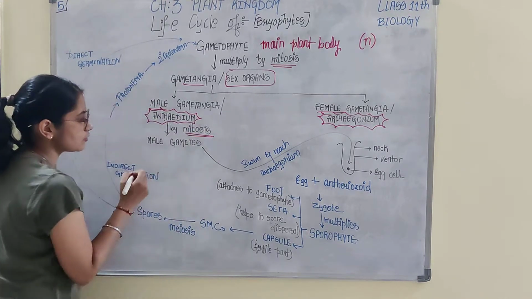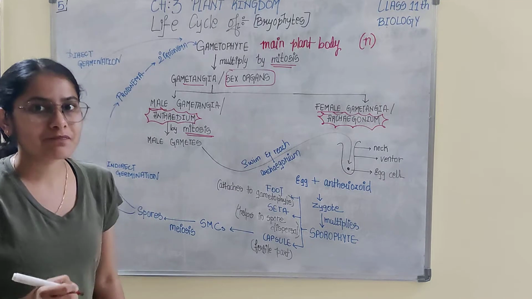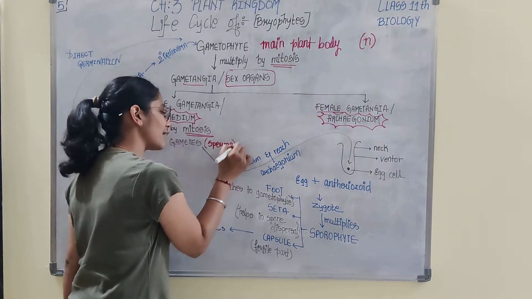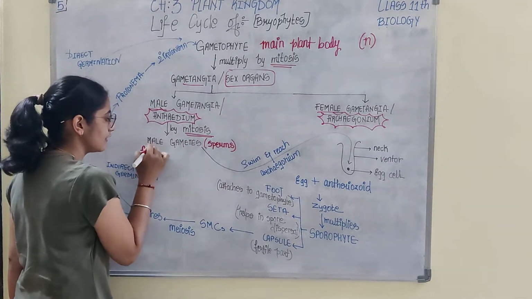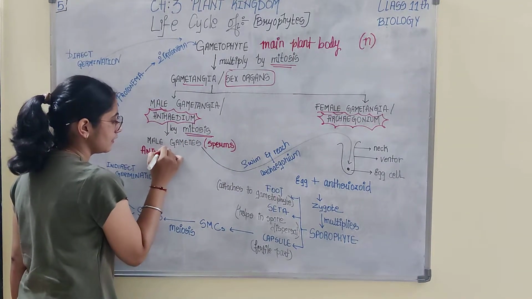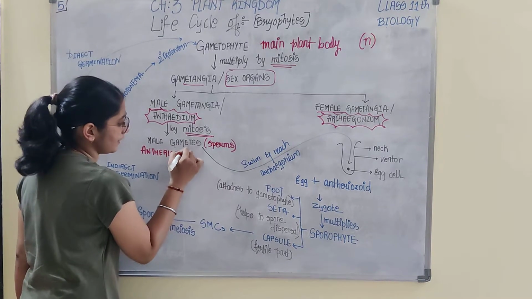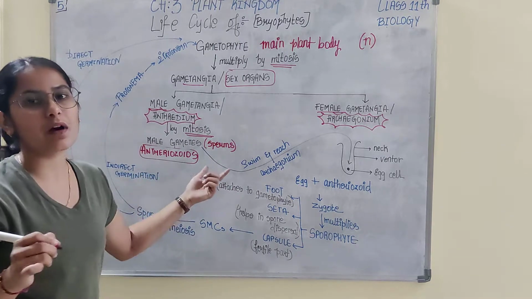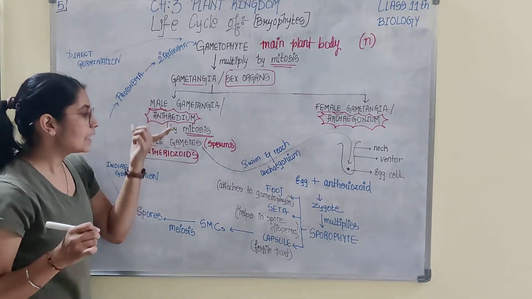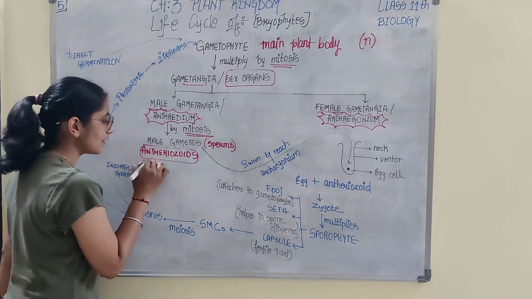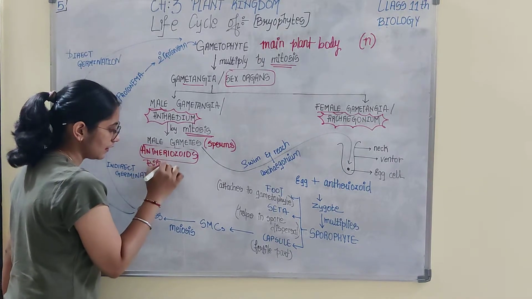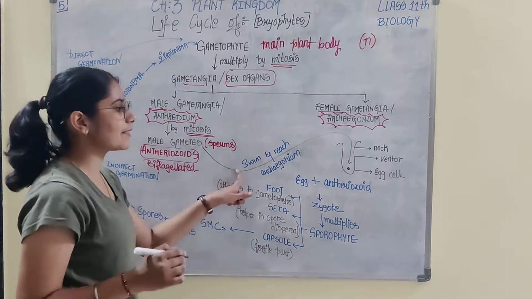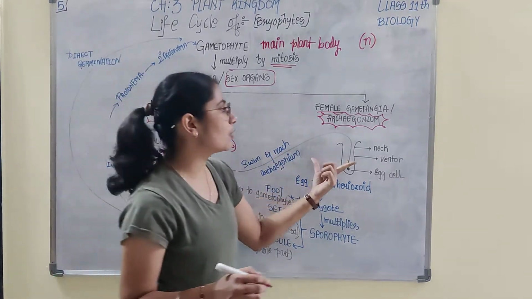Antheridium, that is the male sex organ, undergoes mitosis to form male gametes, or you can say male sperms, or specifically here antheriozoids. So these antheriozoids are nothing but male gametes produced by antheridium. These antheriozoids are biflagellated. Since they are biflagellated, they are motile, they can swim and reach the archegonium.